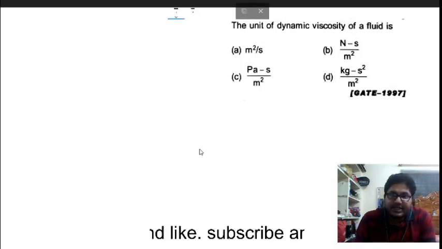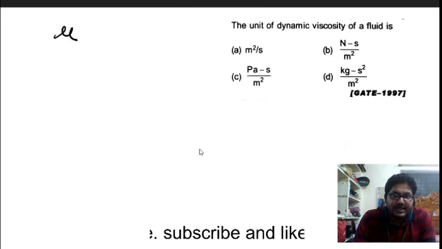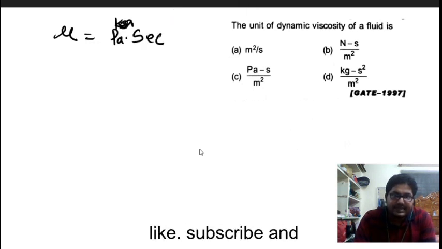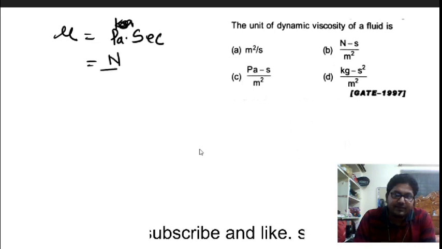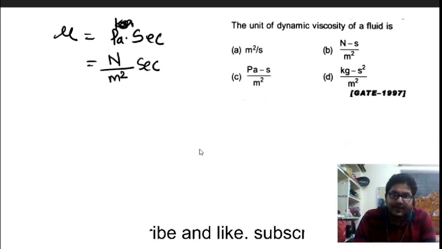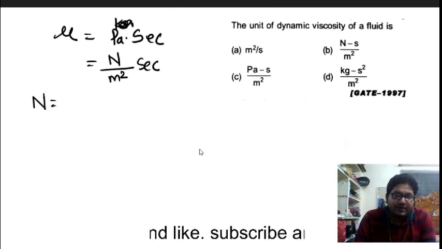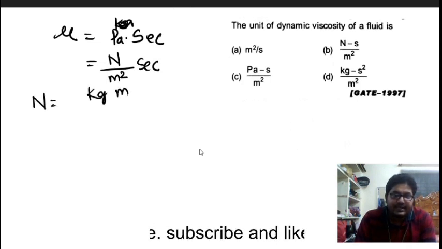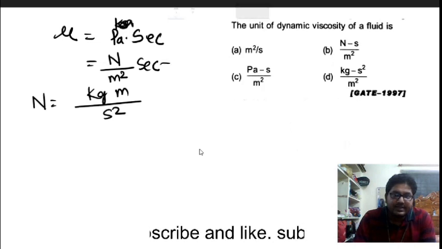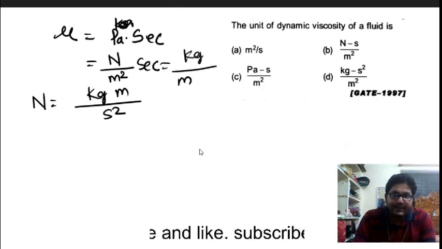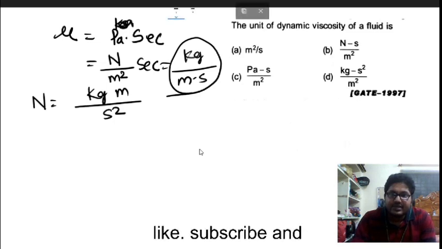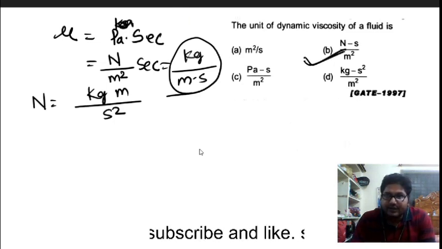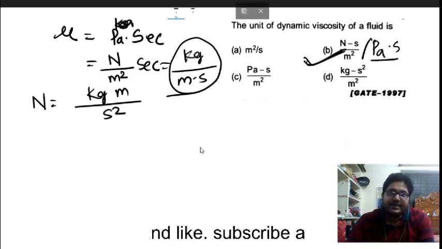The unit of dynamic viscosity of a fluid. The unit is Pascal second. Pascal is written as Newton per meter square. Newton is equal to kg meter per second square. If you put that in, it comes out to be kg by meter into second. So the correct option is Pascal second, which can also be written as Pascal into second. That is dynamic viscosity.